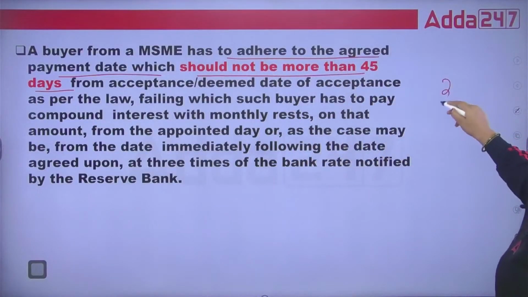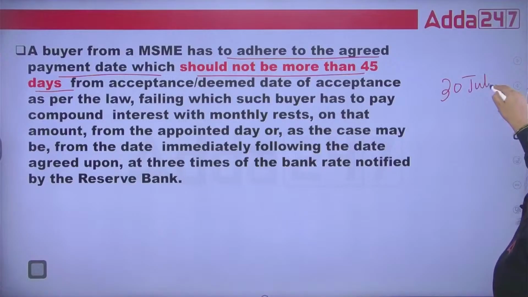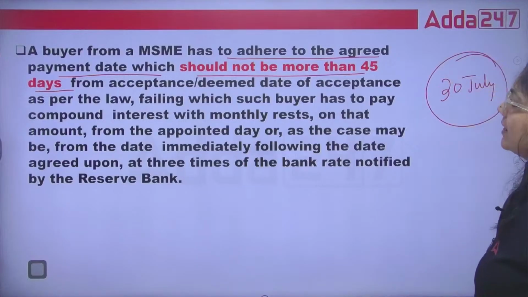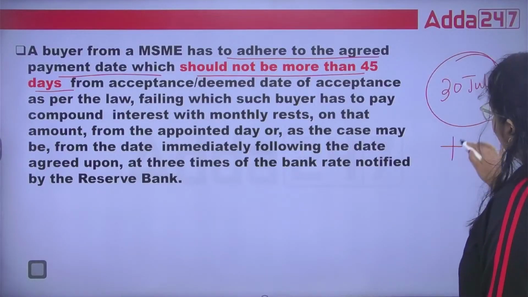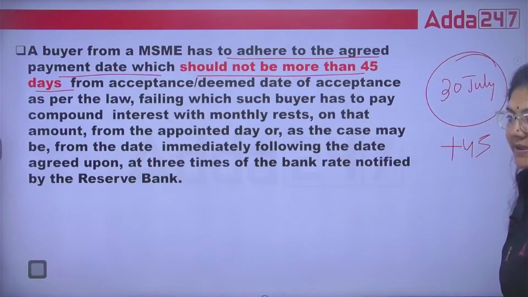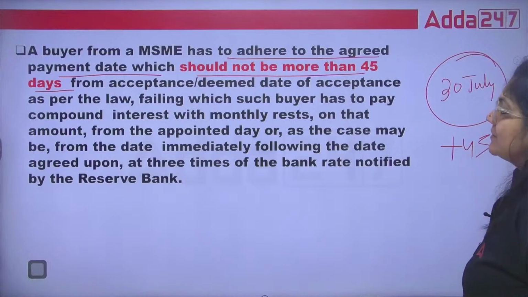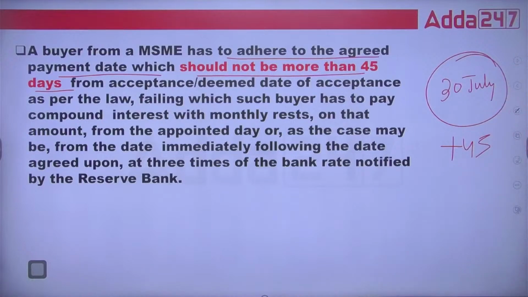Suppose today is 30th of July, this is the expected date. The buyer from this MSME will be given not more than 45 days to pay the exact money. So the buyer has to adhere to the agreed payment date, which should not be more than 45 days from the expected or deemed date of acceptance.